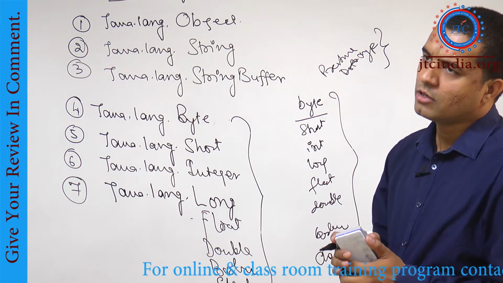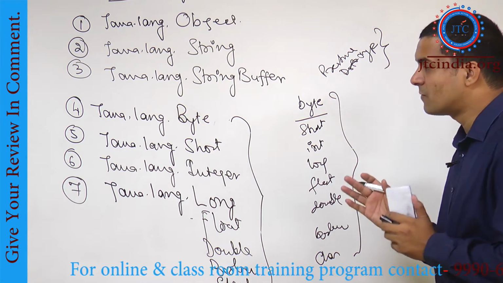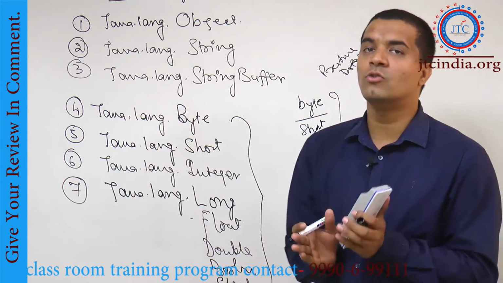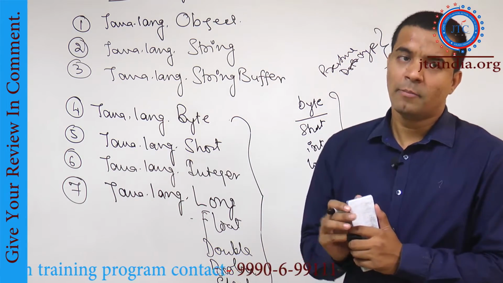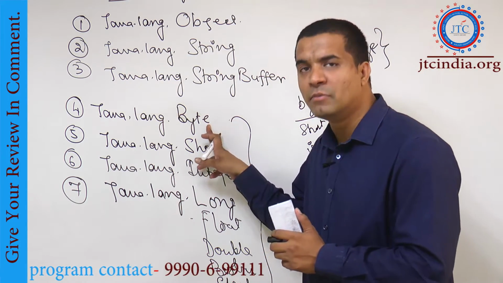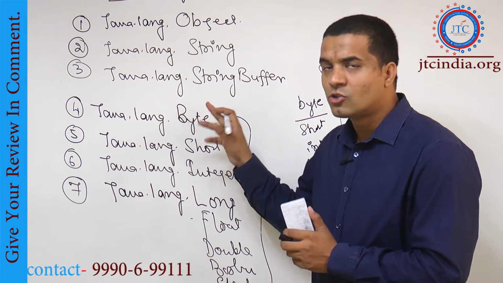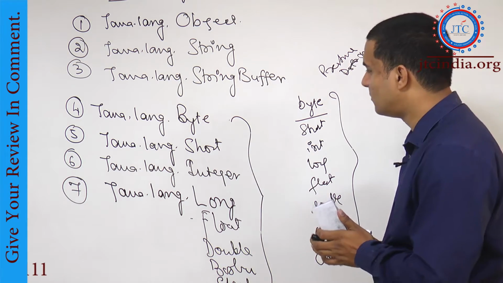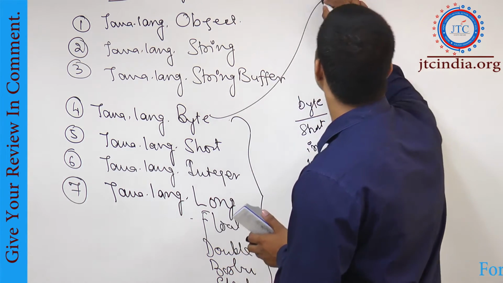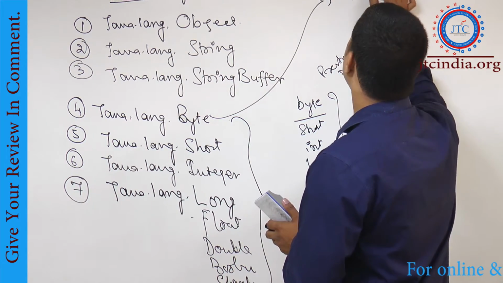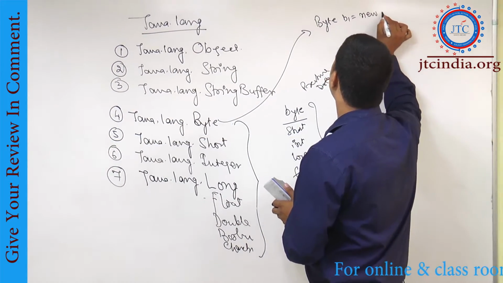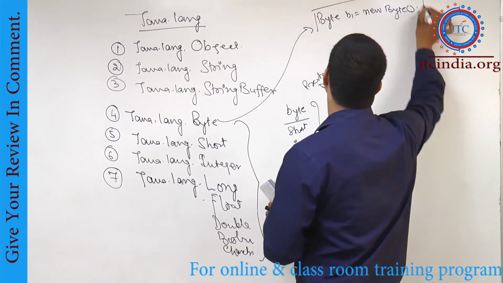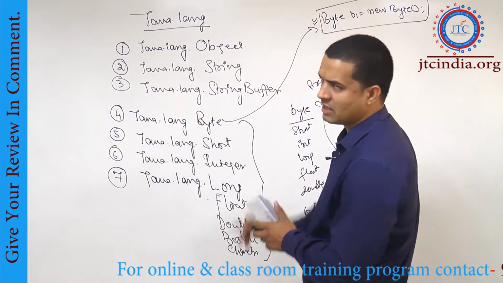Now, starting from there itself, there are differences. If it is a primitive data type and if it is a wrapper class, for a class there is no special memory location. But when we create the object of this wrapper class, for that reference variable 8 bytes of memory will be allocated. Let's say, for example, I will be writing here, Byte b1 is equal to new Byte. So you can create an object like this of the wrapper classes.